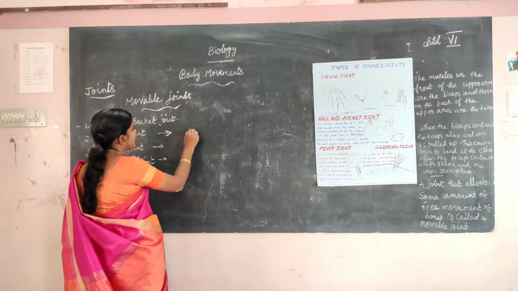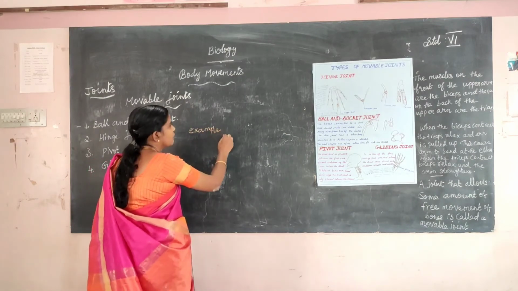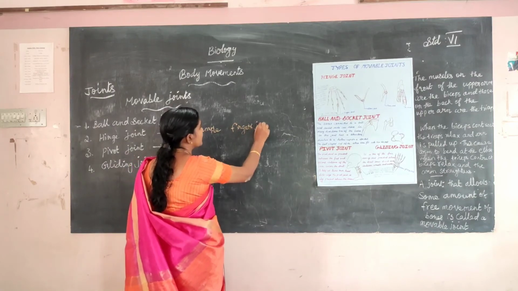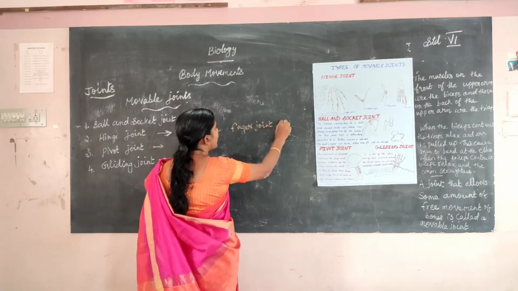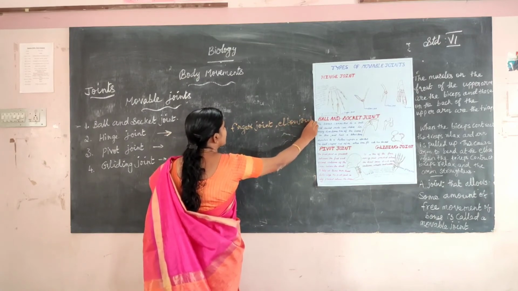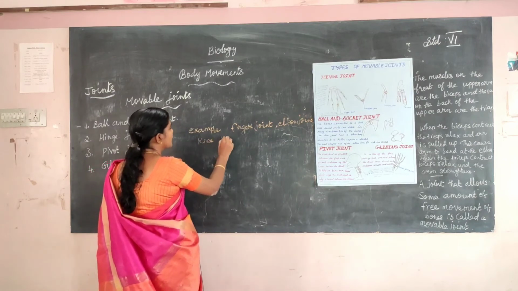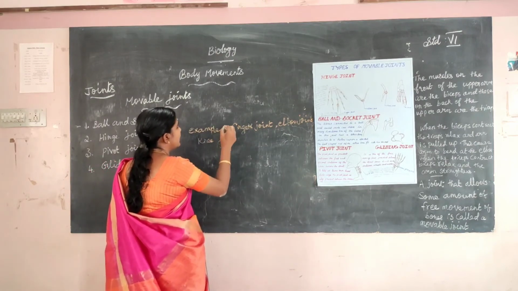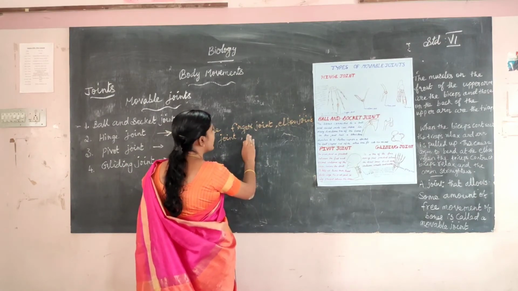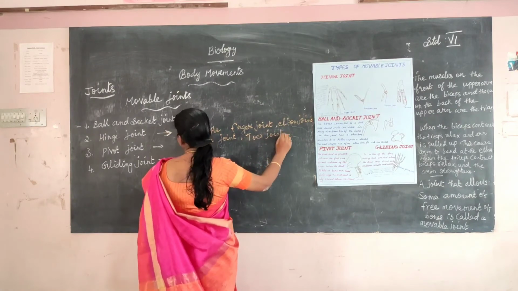Examples of the hinge joint: finger joint, elbow joint, knee joint. It moves in only one direction. Knee joint, toes joint. These are examples of the hinge joint.